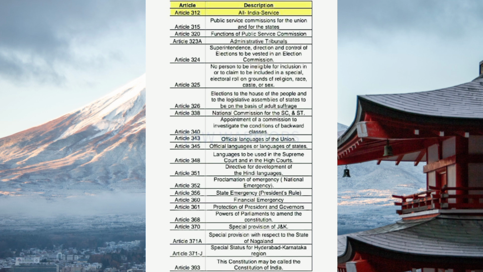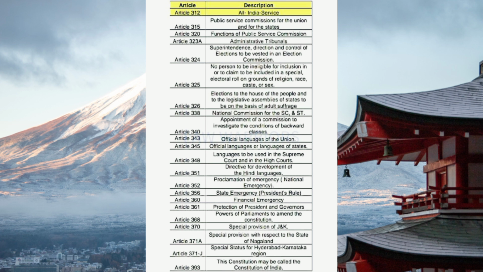Article 324, superintendence, direction and control of elections to be vested in an Election Commission. Article 325, no person to be ineligible for inclusion in, or to claim to be included in, a special electoral roll on grounds of religion, race, caste or sex.